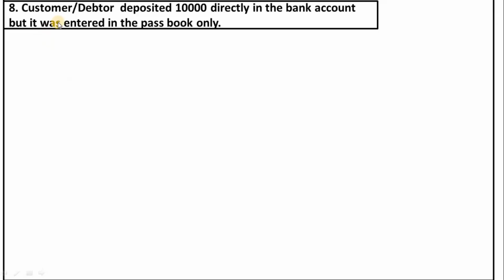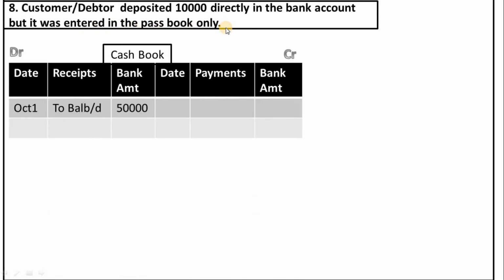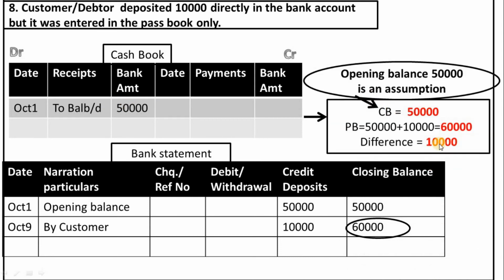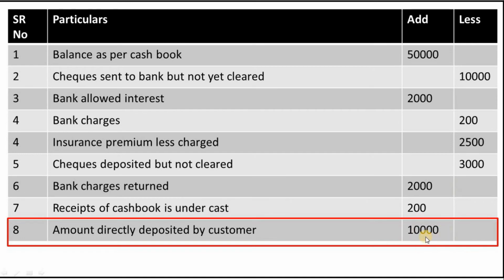and the serial number is 7. Our next transaction is a customer or debtor deposited 10,000 directly into the bank account, but it was entered in the passbook only. When the customer deposits money, the bank shows more balance than the cash book balance. So we will add this amount to the cash book balance. We'll mention this 10,000 in the add column of the bank reconciliation statement. In the particulars column, we'll mention amount directly deposited by customer, and the serial number is 8.